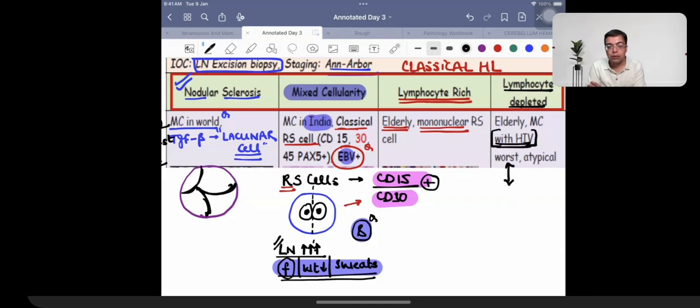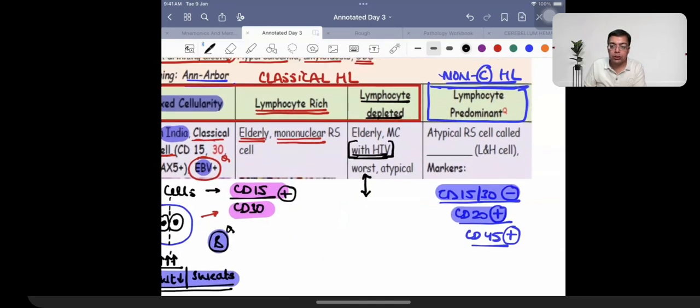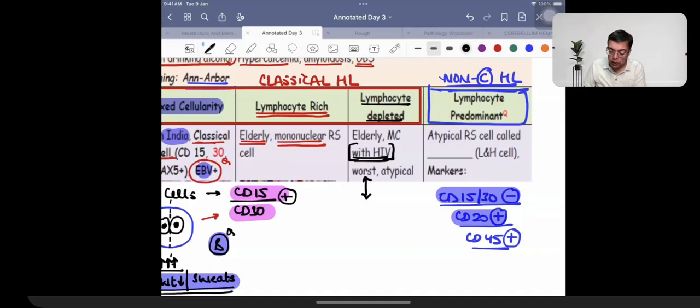Finally, talking about lymphocyte predominant Hodgkin lymphoma. Lymphocyte predominant Hodgkin lymphoma is the one which is going to be having the presence of an atypical Reed-Sternberg cell, which is going to be given the name of a popcorn cell. Popcorn cell. 2021, 2022, 2023 INI-CET NEET PG question, popcorn cell. This is atypical. This is non-classical. Why is it non-classical? Because CD15 and CD30 are negative.